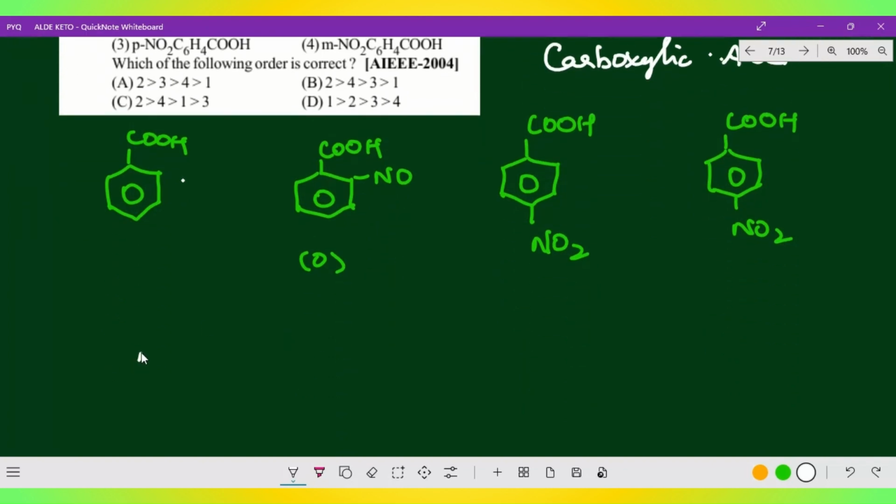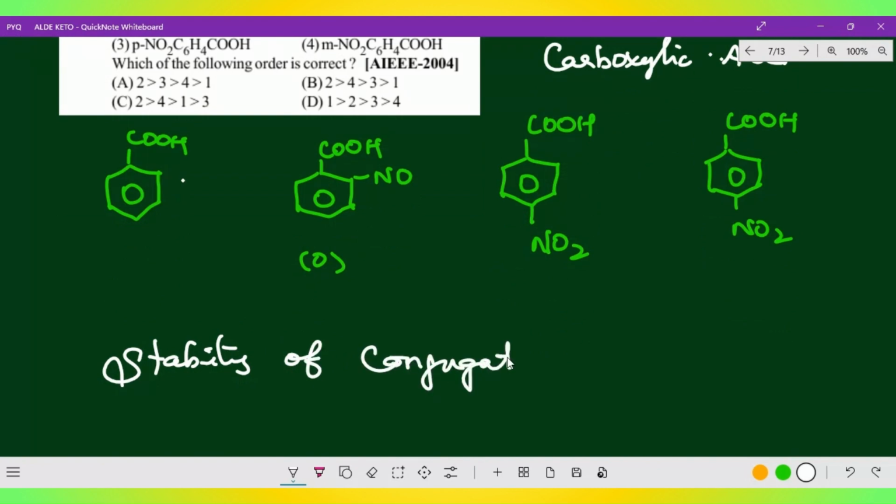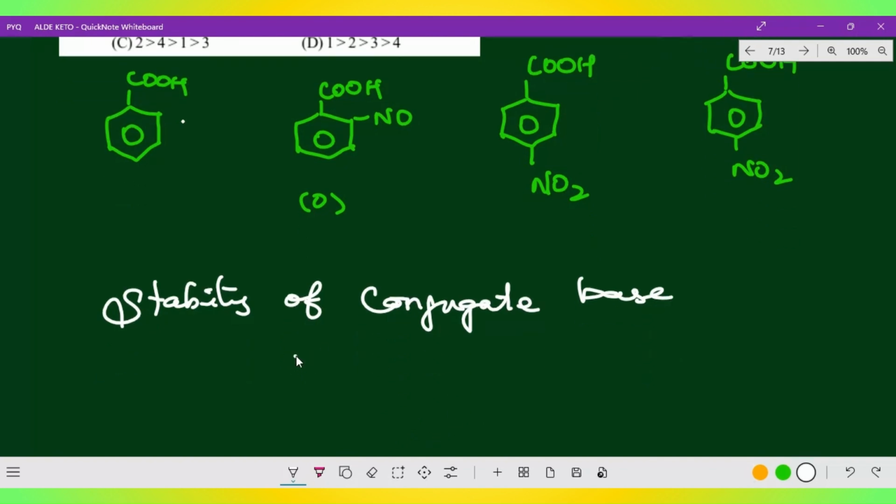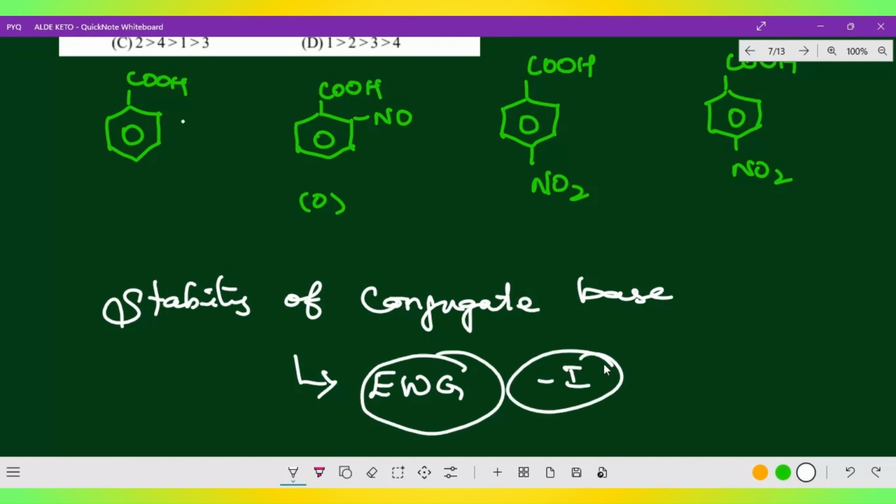Now, the stability of the conjugate base is enhanced by an electron withdrawing group. So this is decided by whom? It is the electron withdrawing group through minus I effect and resonating structure. So that is electron withdrawing group, the minus I effect, and resonating structure.